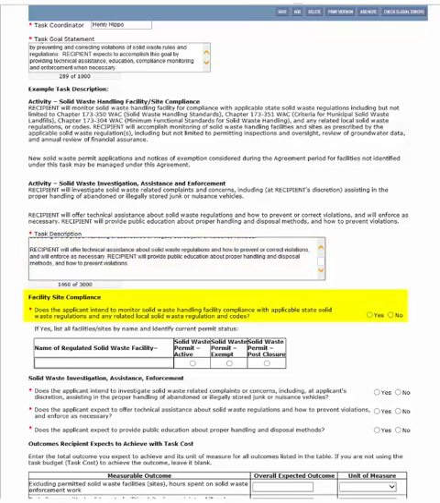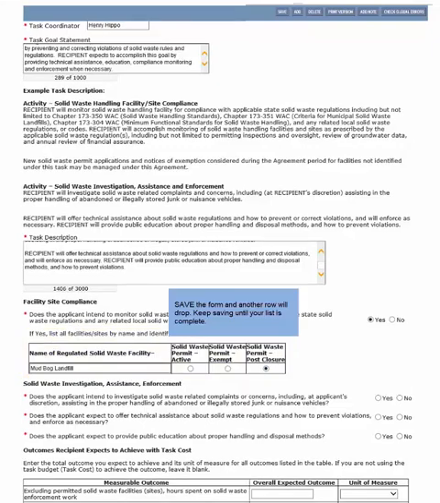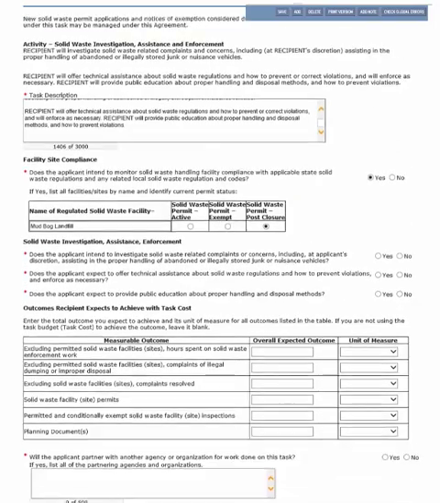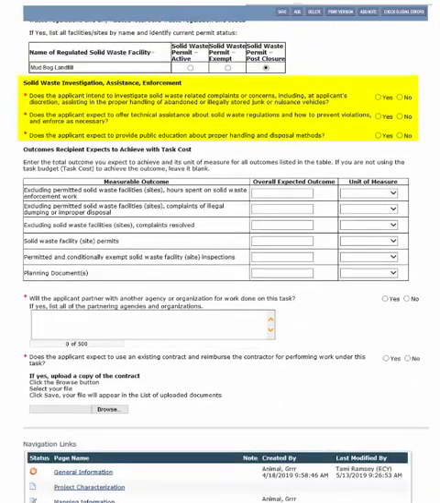If the scope of work includes facility site compliance, we'd like you to identify each facility by name and the type of permit. If you are listing more than one facility, after you've identified the first facility, save the form for another row to appear. Continue entering activities and saving the form until all facilities are listed. Next are questions about non-facility work. For yes answers, the work should be included in your task description above.